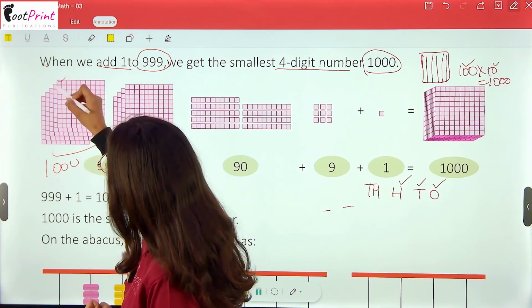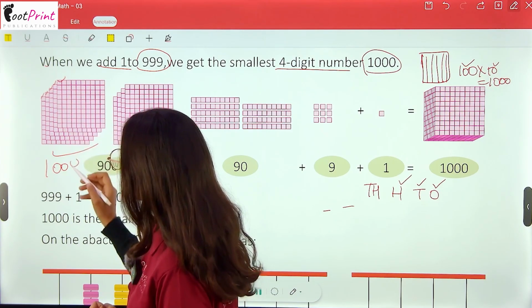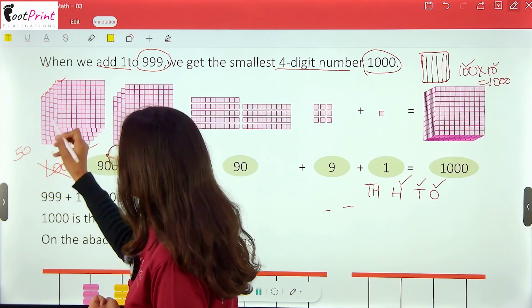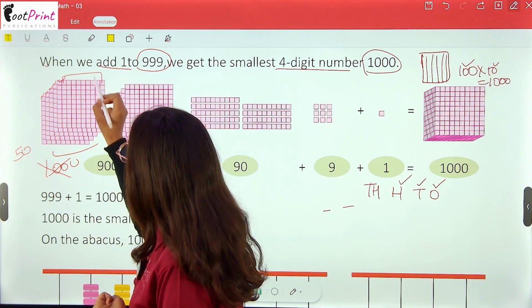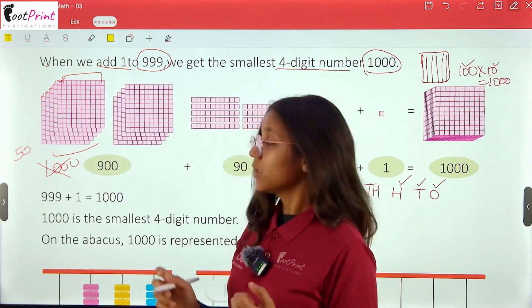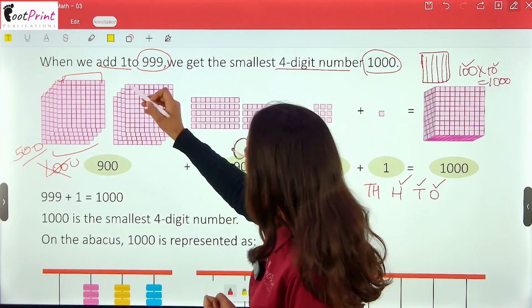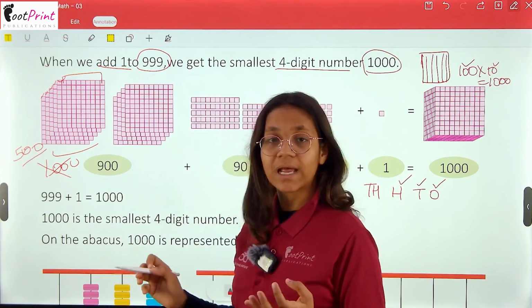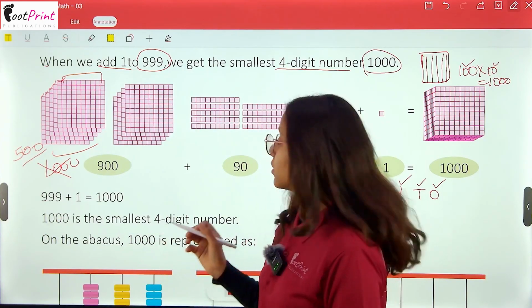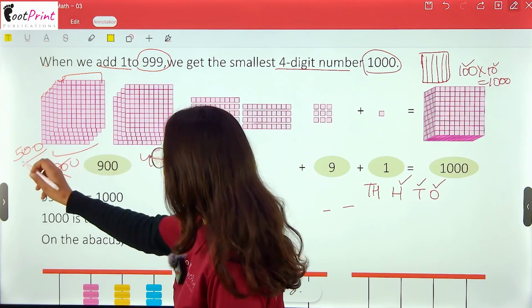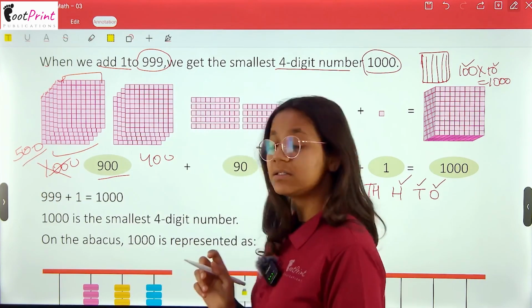So here see 1, 2, 3, 4, 5. It's 5, so it will not be 1000. It will be 500. If it was 100 ten times, then it would be 1000. So here it is 500. Now here 1, 2, 3, 4: 4 times 10 tens blocks, 10 times grids are 400. Then 500 and 400 gives us 900.